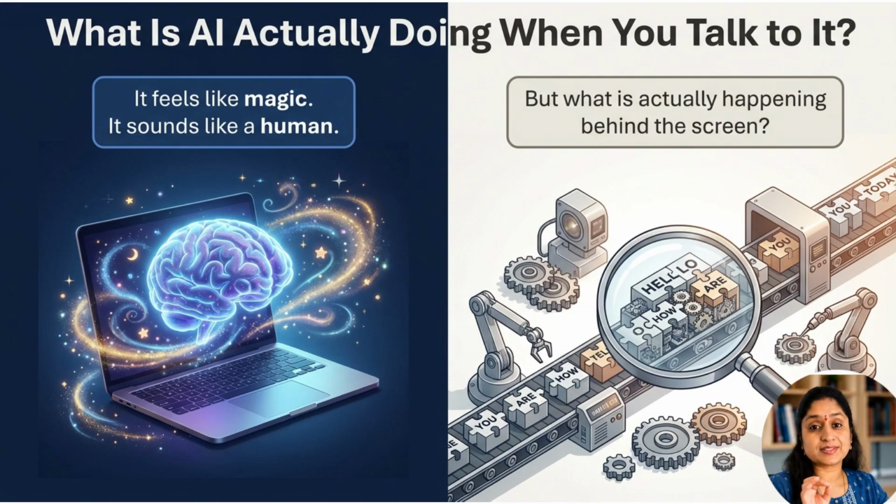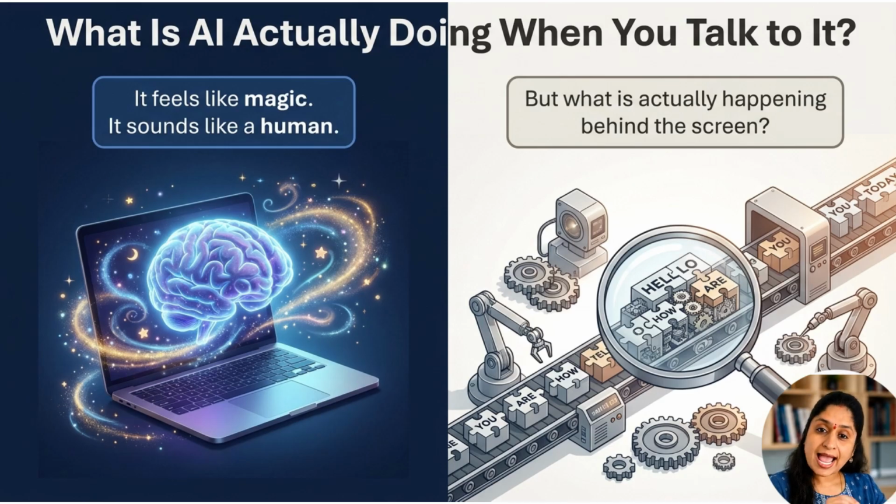Most people experience AI like magic. You type a question, wait a second, and suddenly a polished answer appears. But behind the screen, AI is not thinking like a human. It is running a very advanced prediction process. In this lesson, we are going to remove the mystery.